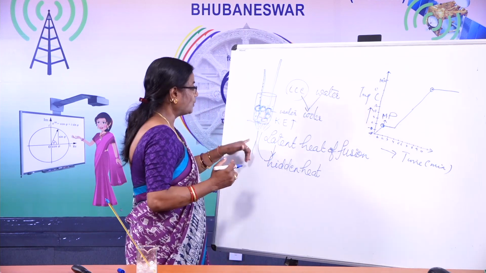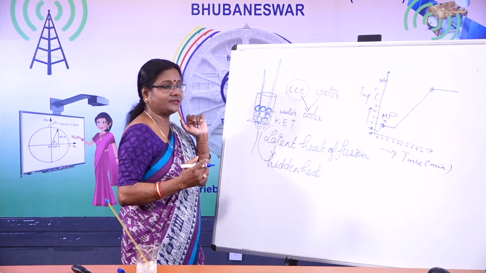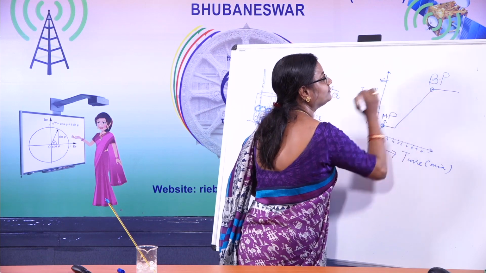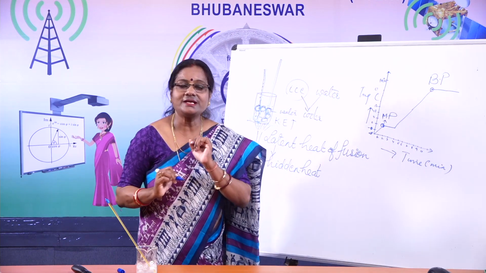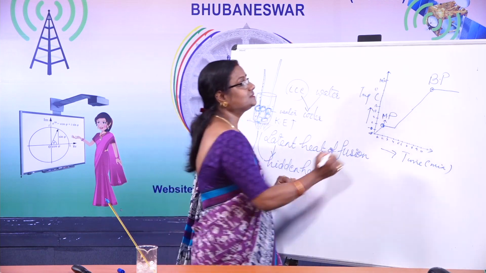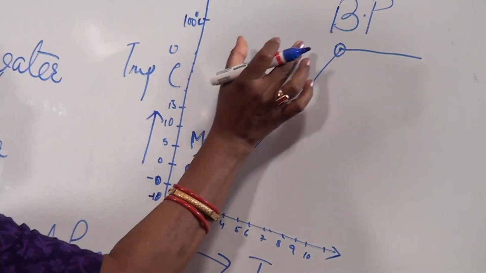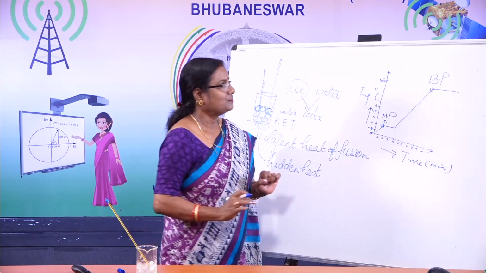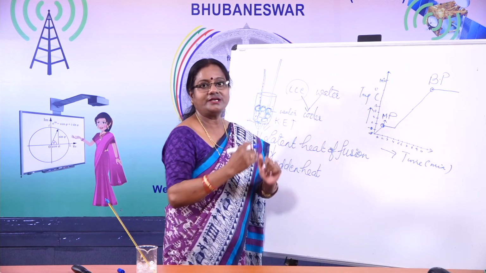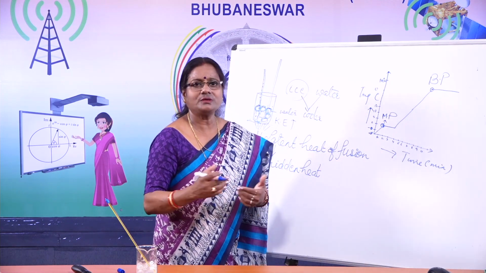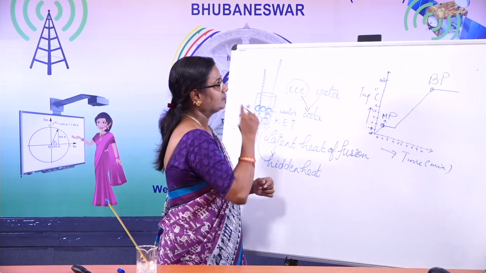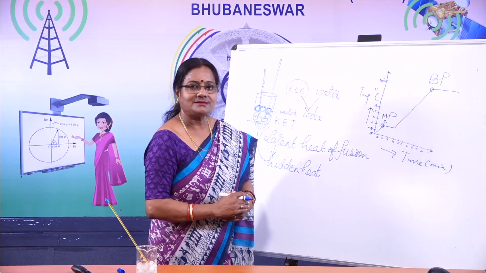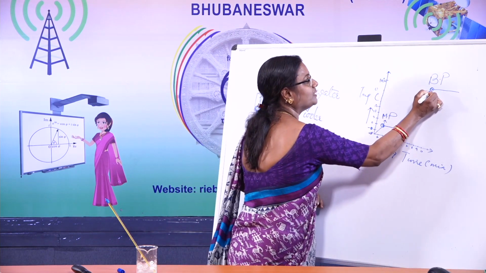Then it starts boiling because heat is being provided continuously. And this is the boiling point of water. This is 100 degrees centigrade. What happens at this boiling point? At this boiling point, water and vapor, both the states coexist. Means water is being converted into steam, vapor, you can say a gaseous state. So, from liquid state, it is being converted into the gaseous state. And this happens at boiling point.